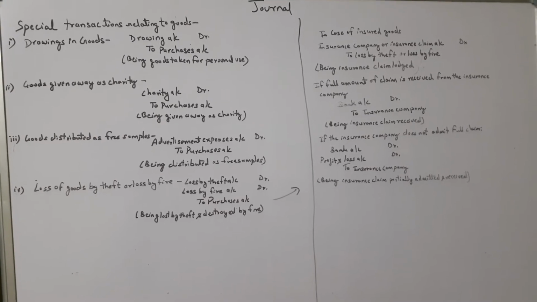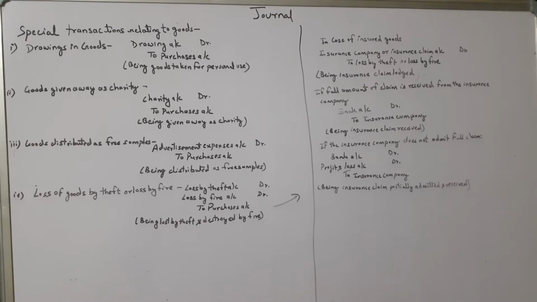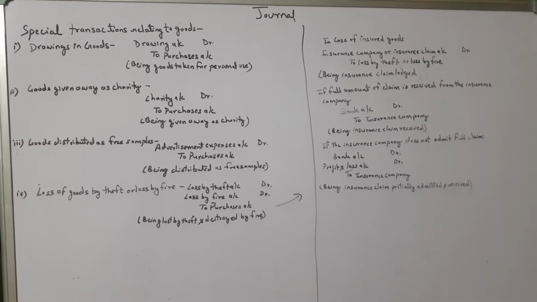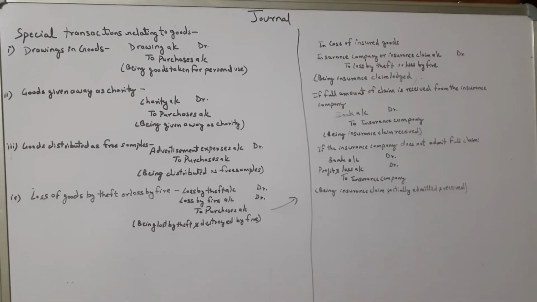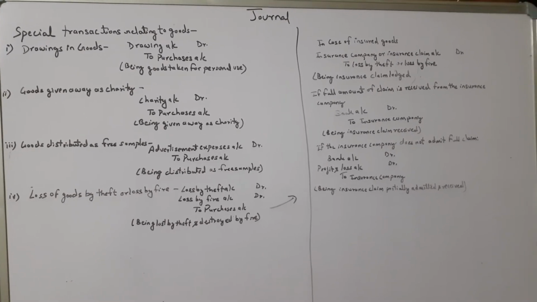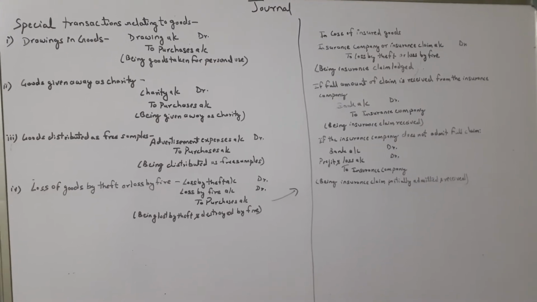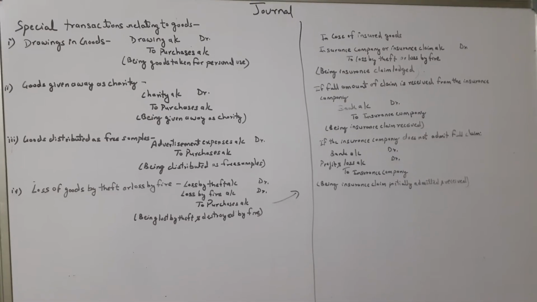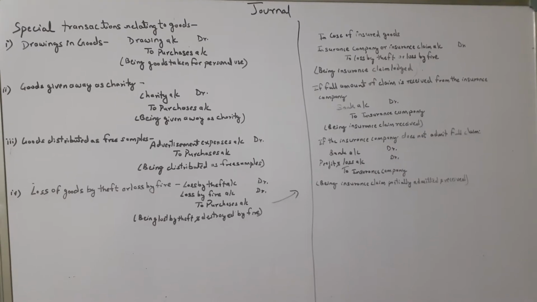Then next, fourth, loss of goods by theft or loss by fire. If due to some uncertain or unfortunate conditions, fire or theft happened in the warehouse, at that time what entry do you have to pass to show that loss? If in the question it is mentioned loss of goods by theft, then you have to write loss by theft account debited. If it is mentioned loss by fire, there you have to write loss by fire account debit.